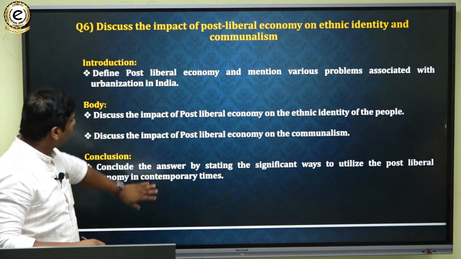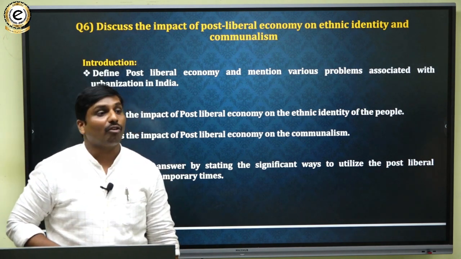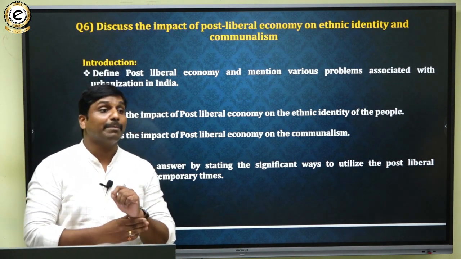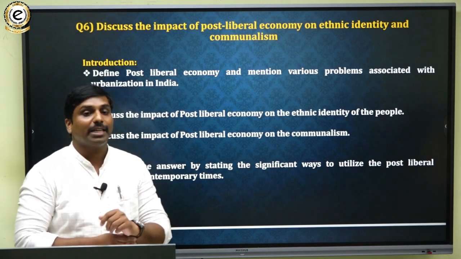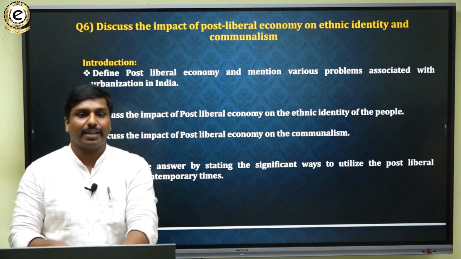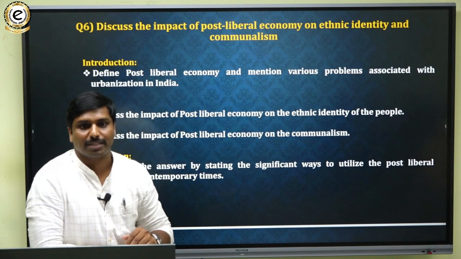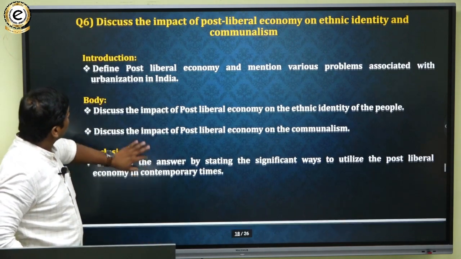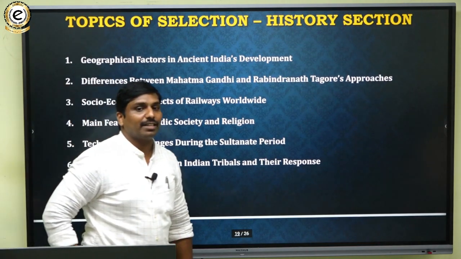Then finally we can conclude the answer by stating how we can utilize the post-liberal economy in an efficient way. We should not misuse it. We have to channelize the efficient usage of the post-liberal economy. That's how we have to say. So that is with respect to the society related questions.